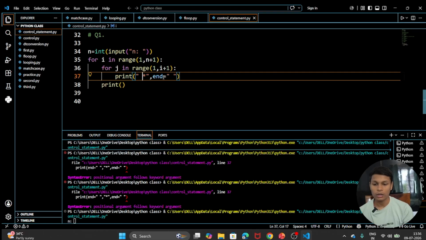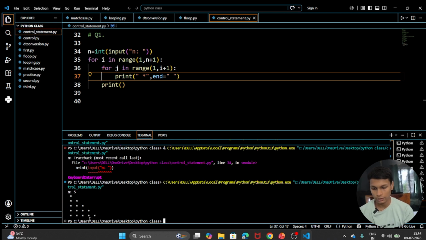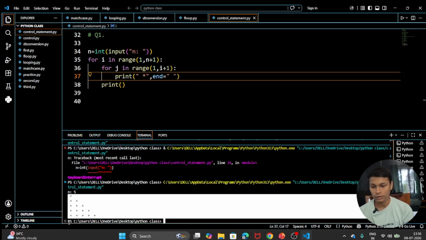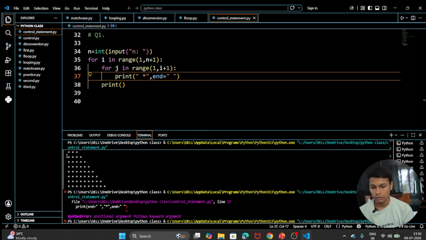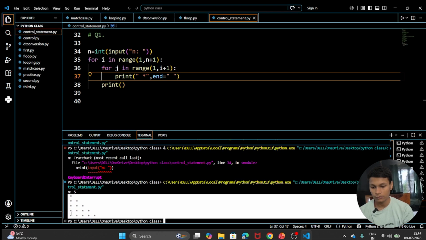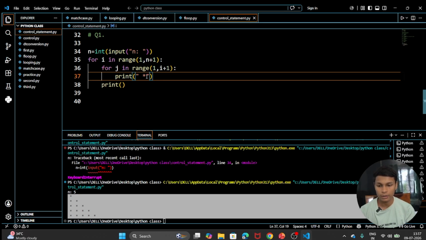If I want a space and then a star, what will be printed? So let's take the number as 5. You can see that a space is also printed at the start of every line. Okay, let's take an example, like if I don't want to write the end. How will it be printed?